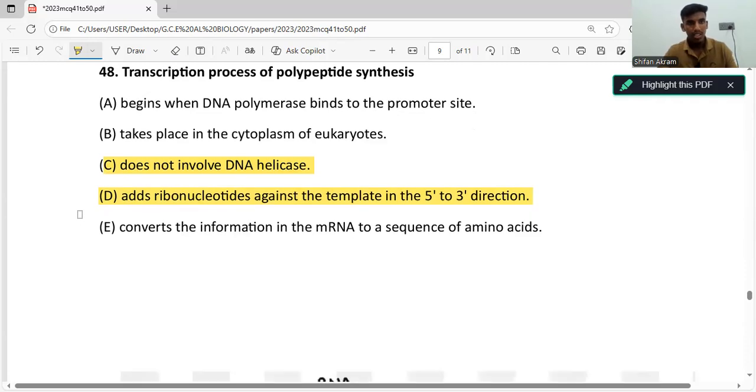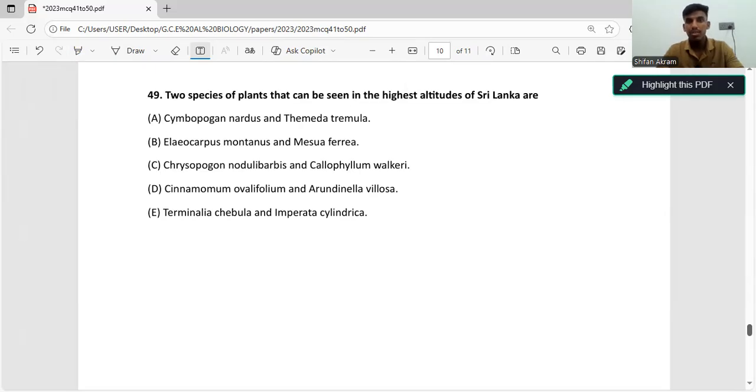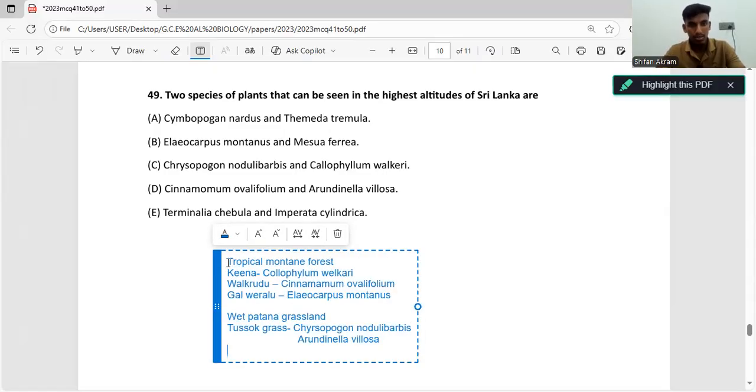Now let's go through the 49th question: that can be seen in the highest altitudes of Sri Lanka. Now, what are the two ecosystems that are present in the highest altitudes of Sri Lanka? First, we have tropical montane forest, which is present 1,500 meters above. Second, we have wet Patana grassland. So these are the two ecosystems that are present 1,500 meters above. So first, let's write down all the species that are present in these ecosystems.